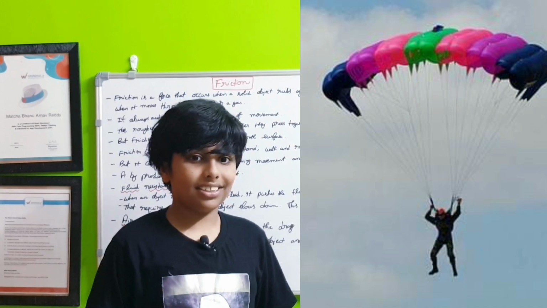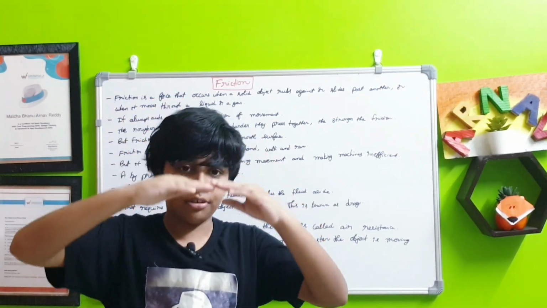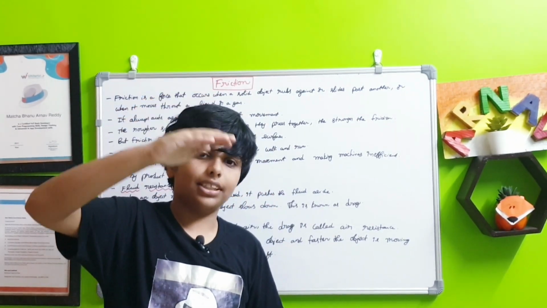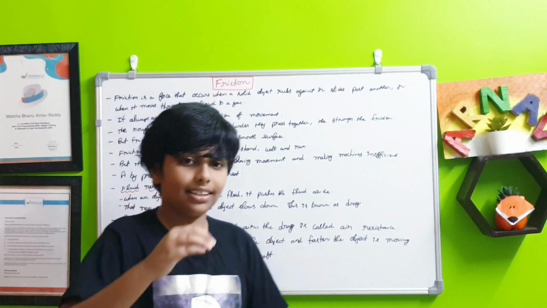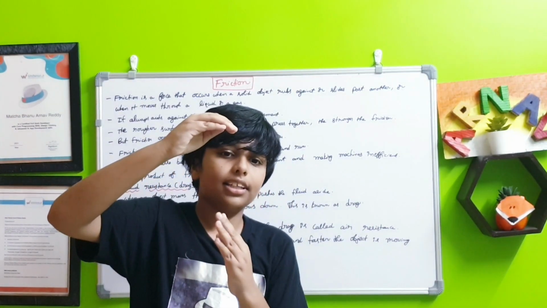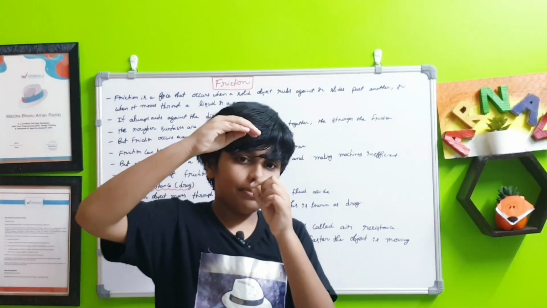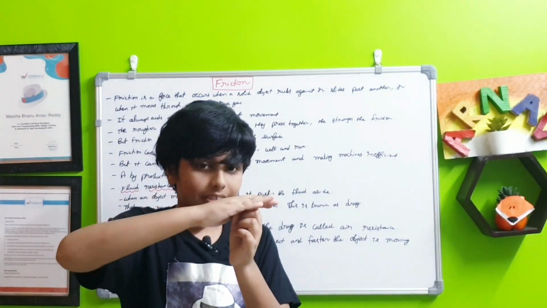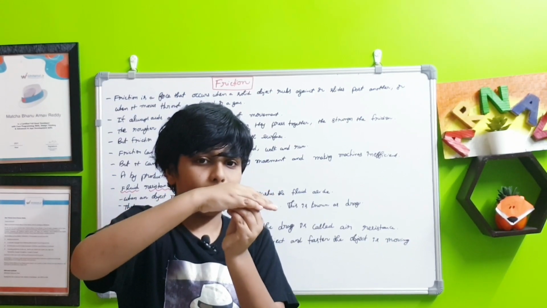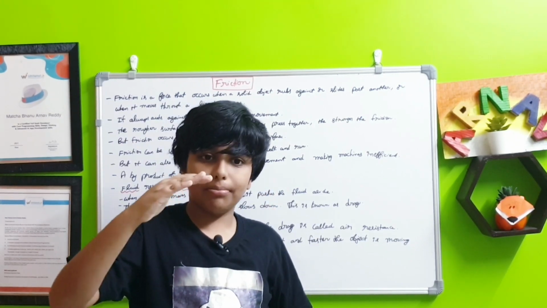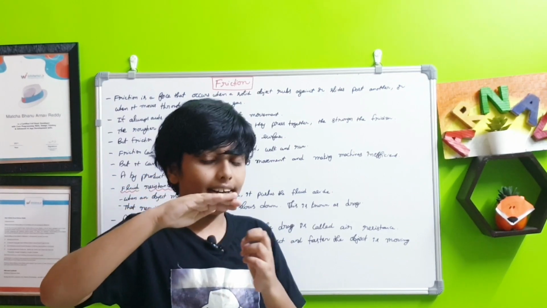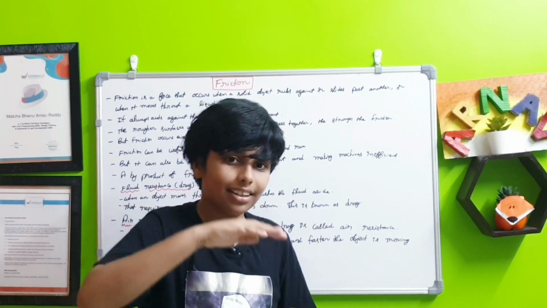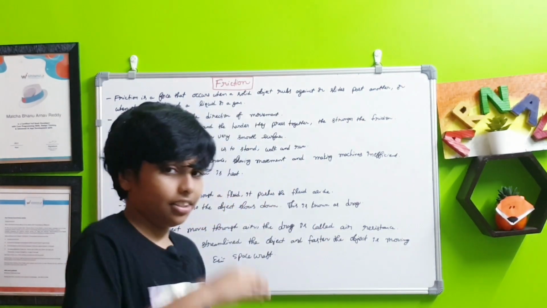This is the main reason why parachutes go slowly, because if there is no air resistance, the parachute will just fall by itself. But if there is air resistance, the parachute is like this. The air which is just normally there will be moved by the parachute which touched it. This air will want to stay at this place, so it will push the parachute a bit. There are millions of particles of air under this parachute, so the parachute would be slowed, making it go slowly instead of very fast.